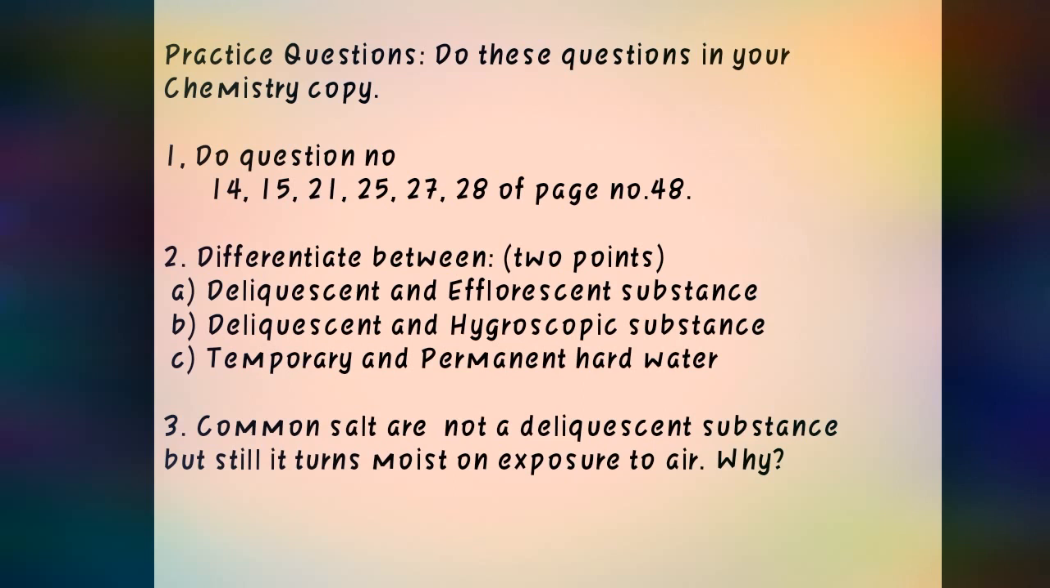Then question number 2: differentiate between deliquescent and efflorescent substance, deliquescent and hygroscopic substance, temporary and permanent hard water. For these three you have to give 2 points, okay? As you were writing earlier, you will just divide the page into 2 parts: deliquescent substance in one part, efflorescent substance in the second part, and you will write 2 points.